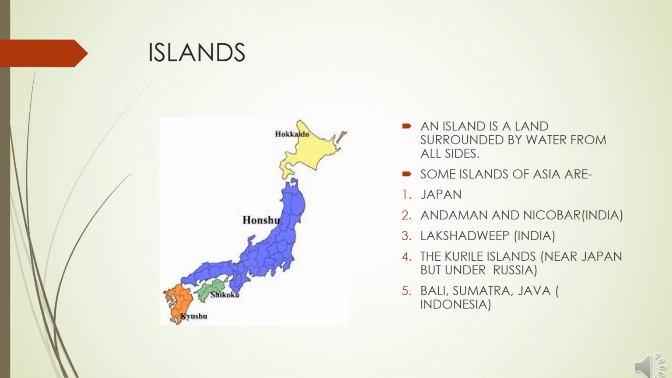Our next topic is islands. An island is a land which is surrounded by water from all sides. Some islands of Asia are Japan, Andaman and Nicobar in India, Lakshadweep in India, the Kuril Islands, which are near Japan but are under Russian jurisdiction, means they come under Russia, Bali, Sumatra, Java, these islands belong to Indonesia, and the beautiful islands of Maldives also come under Asia.